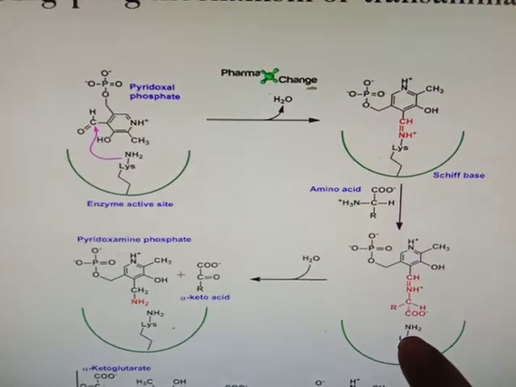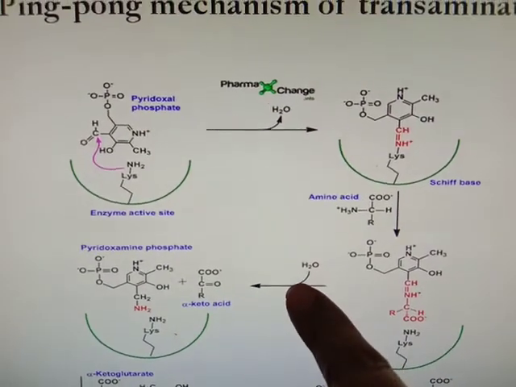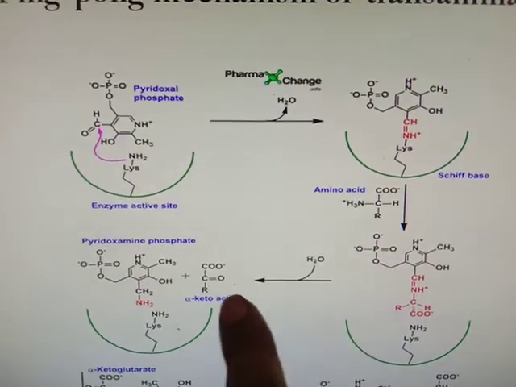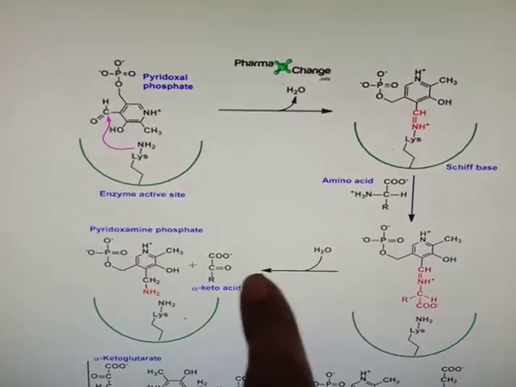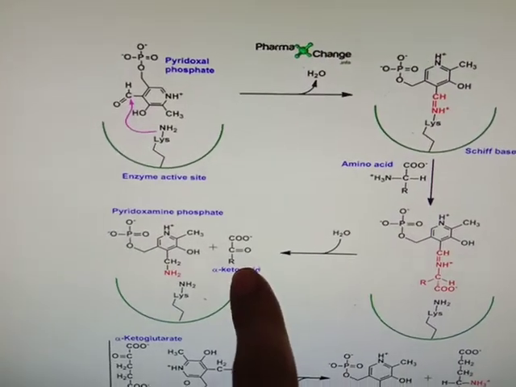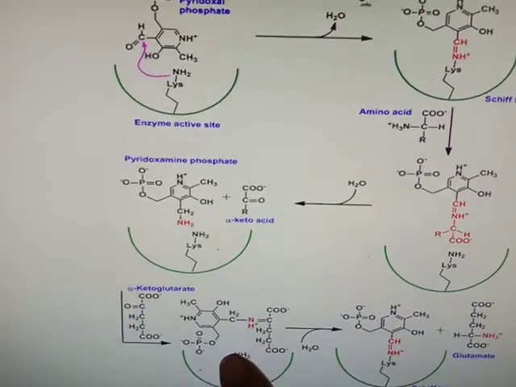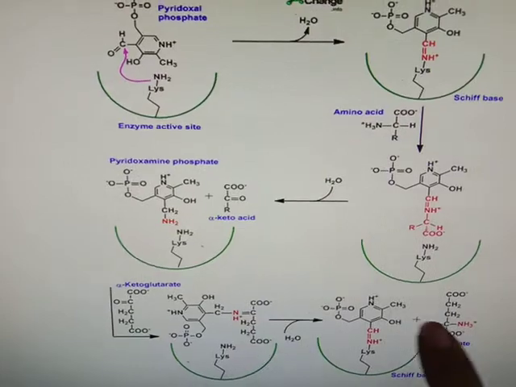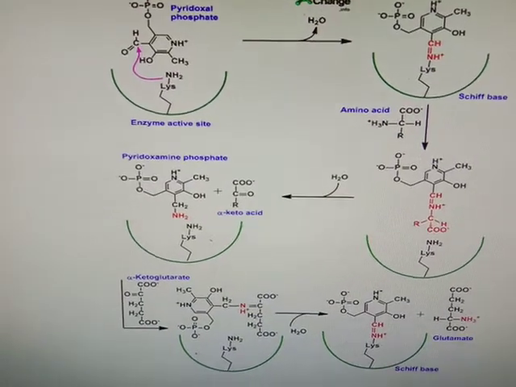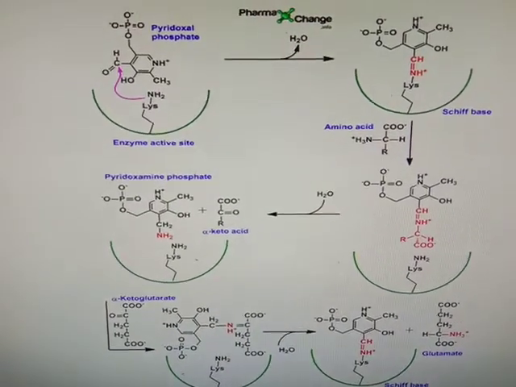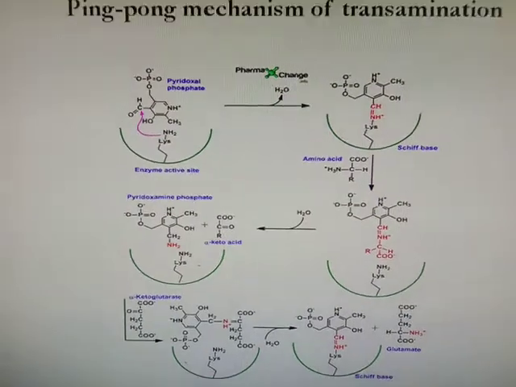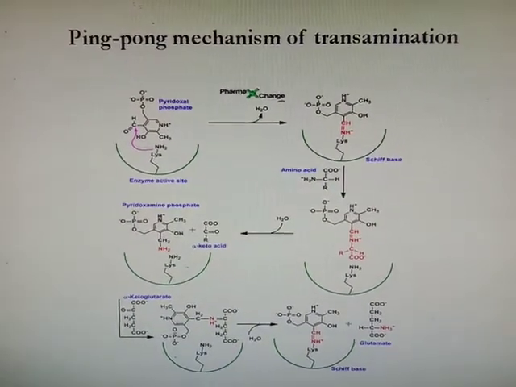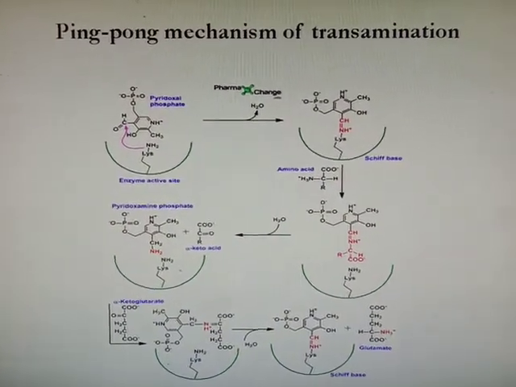It forms pyridoxamine phosphate, and here again water is released. Then keto acid is added to that pyridoxamine phosphate. Here the amino group will transfer to the keto acid to form glutamate, and it gives back the keto acid. Likewise the transamination reaction takes place.